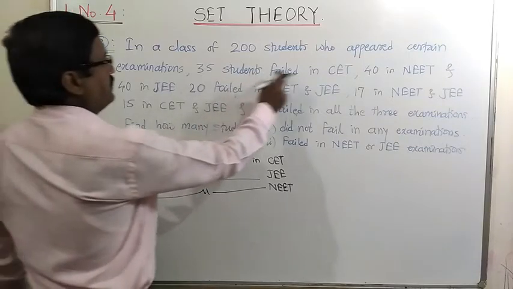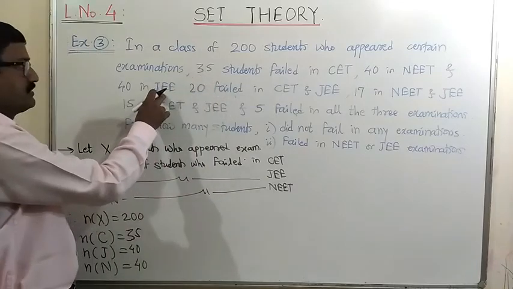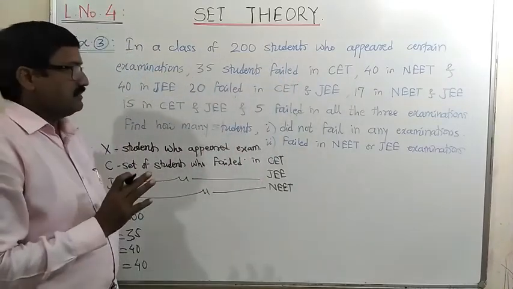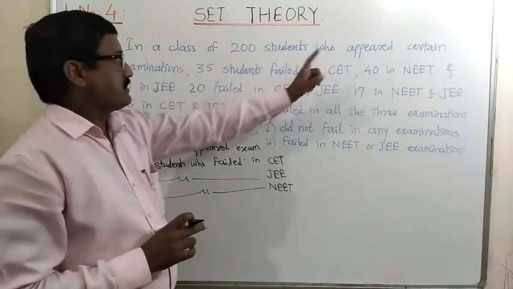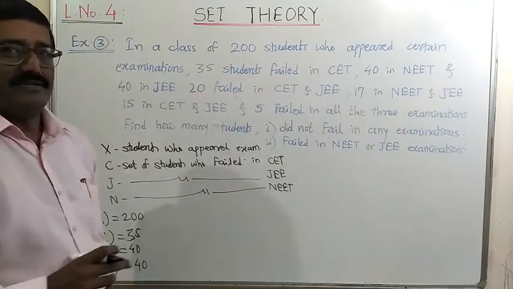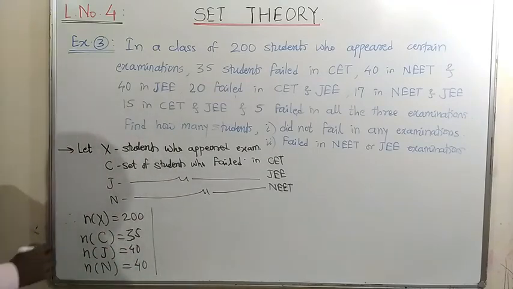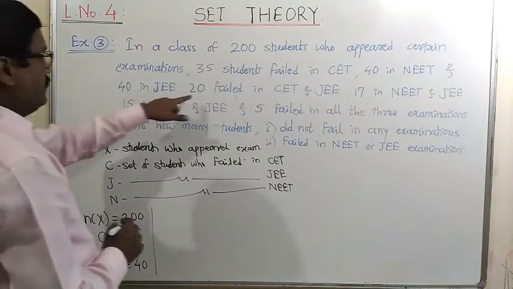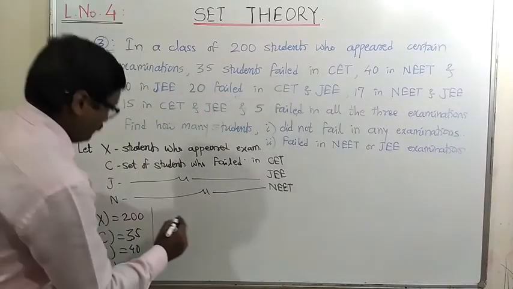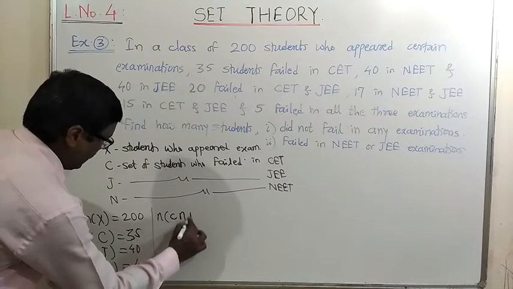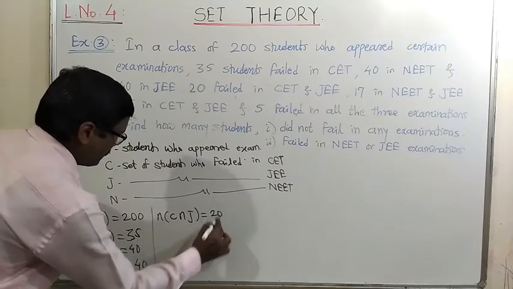This means the number of students failing in CET is less than the number of students failing in JEE and NEET. It concludes that CET is somehow easier than JEE and NEET. That's the part of interest. Let us see the next information. Now again, 20 fail in CET and JEE, meaning the number of students who fail in CET and JEE is given as 20.